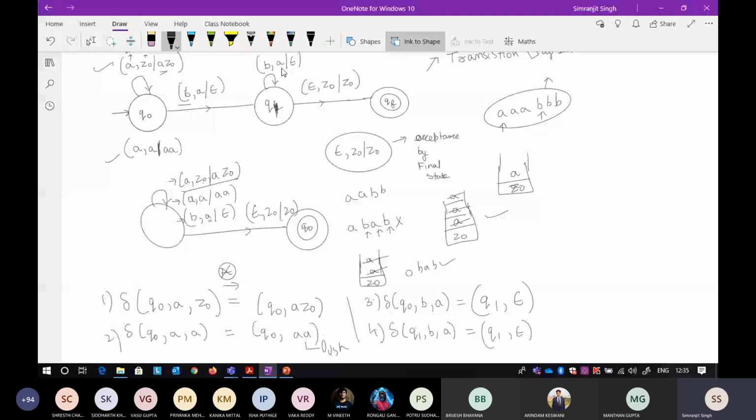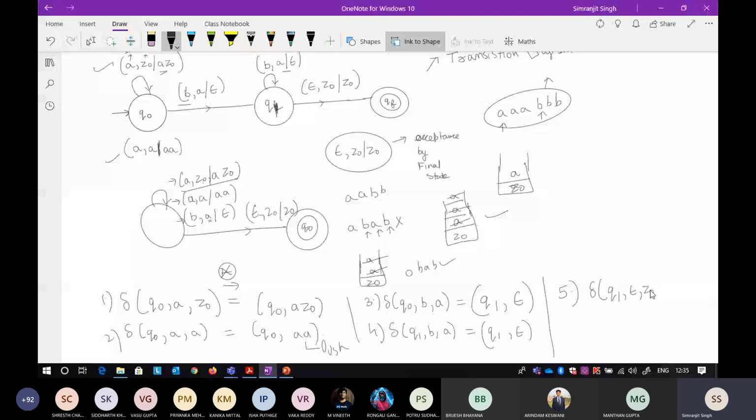Now for the final state, there is another way to describe this also, so I'll define both ways. The first way, for the fifth one, is the one that most books follow: this symbol. You are at Q node and you get nothing, so the input is nothing, it can be epsilon, and at the top of the stack there is a Z node.